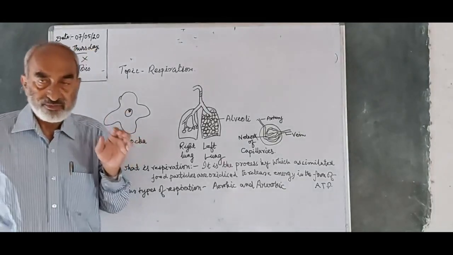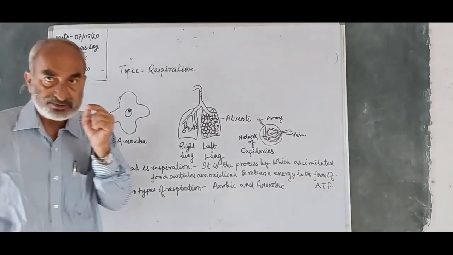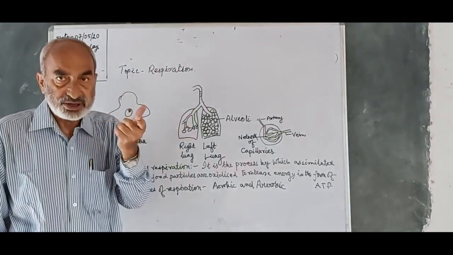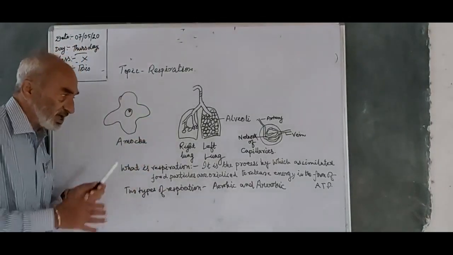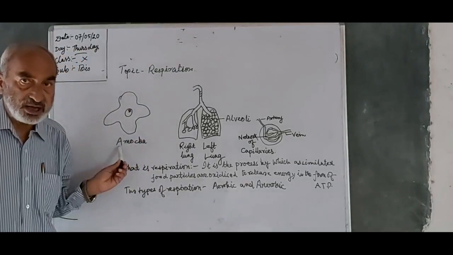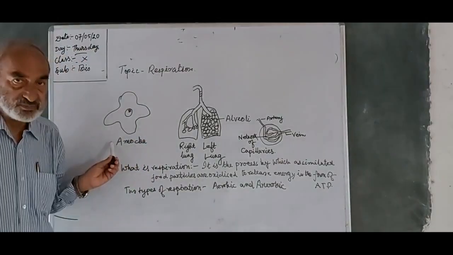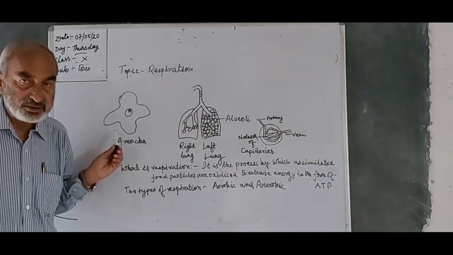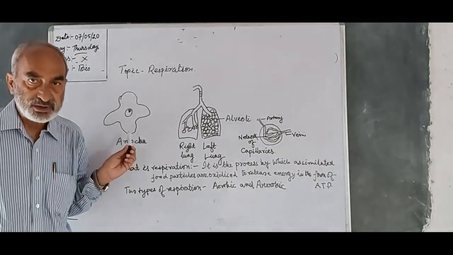Now we know living organisms are available in the form of single cell and multicellular organisms also. Unicellular organisms such as amoeba also need to respire. And being a unicellular organism, they respire through this single cell by the process of diffusion.